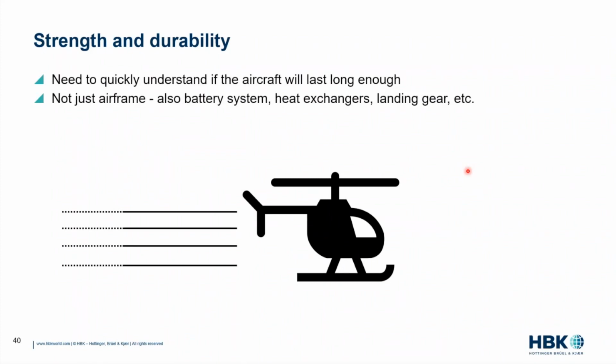And that's not just a question for the traditional airframe guys. This is not just an airframe question. This is really a question for all kinds of things in the aircraft: the battery system, the heat exchangers that go with the battery system, landing gear. Some of these are new to eVTOL. Some are old structural components. Landing gear has been around for a long time. But just the same, we have to understand their strength and durability so that we have a solution that will continue to work over time.